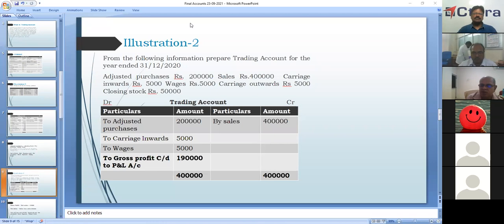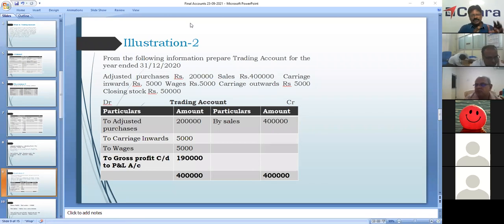As I told you earlier, closing stock means we have some unsold goods. If closing stock is not given, we cannot arrive at gross profit.